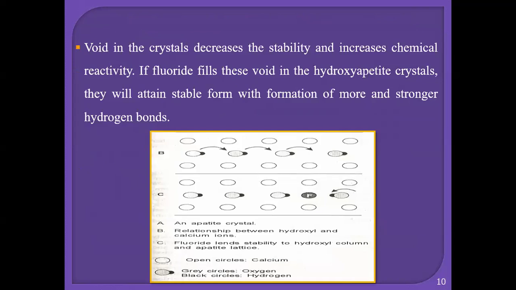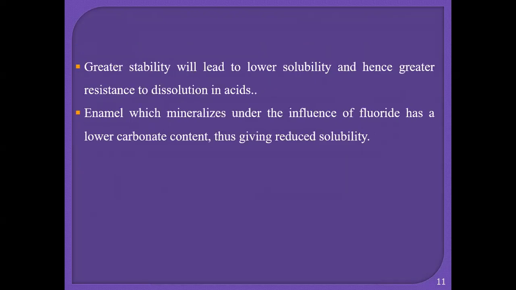The void in the crystal decreases the stability and increases the chemical reactivity. If the fluoride fills these voids in the hydroxyapatite crystals, they will attain a stable form with the formation of more and stronger hydrogen bonds. So this is the diagram showing the formation of the fluorapatite in the enamel. So greater stability will lead to lower solubility and hence greater resistance to dissolution in acids. Enamel, which mineralizes under the influence of fluoride, has a lower carbonate content, thus giving reduced solubility.